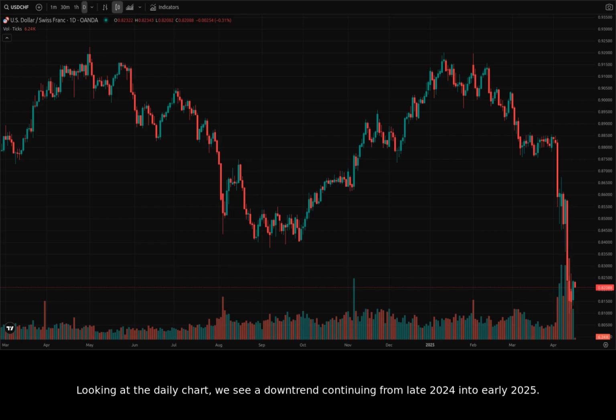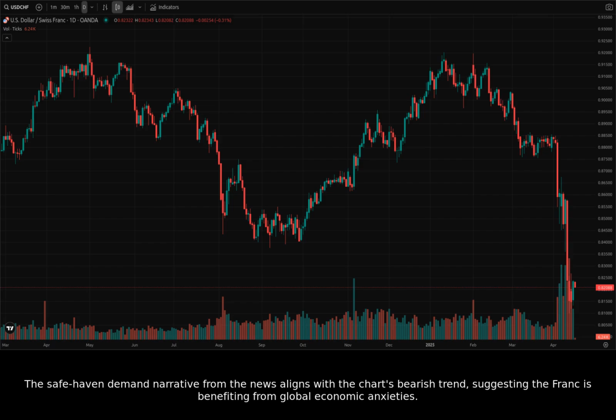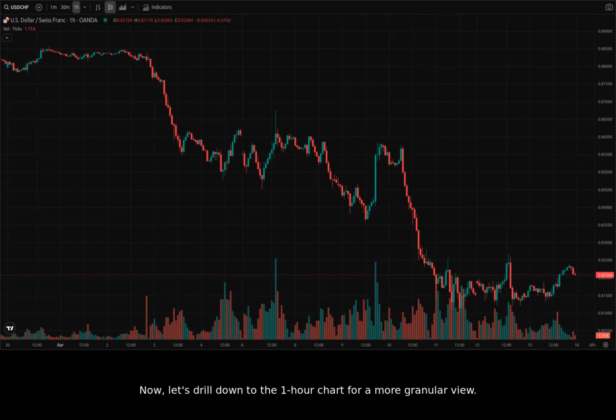Looking at the daily chart, we see a downtrend continuing from late 2024 into early 2025. The recent candles show the price struggling to maintain any upward momentum. The safe haven demand narrative from the news aligns with the chart's bearish trend, suggesting the franc is benefiting from global economic anxieties. Now, let's drill down to the 1-hour chart for a more granular view.